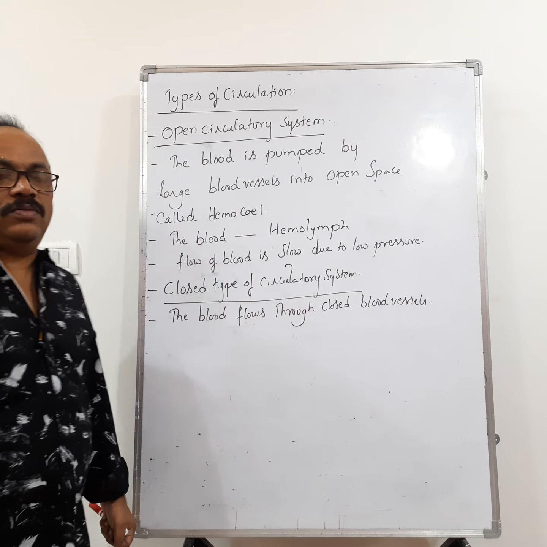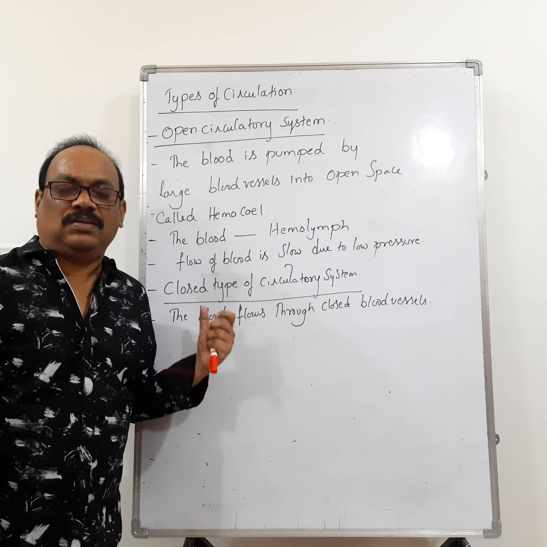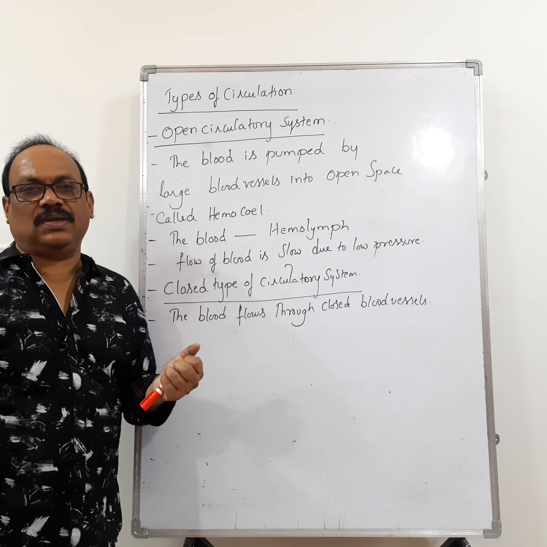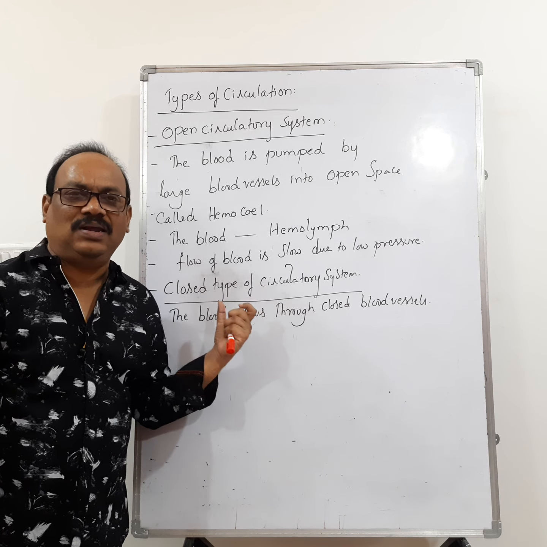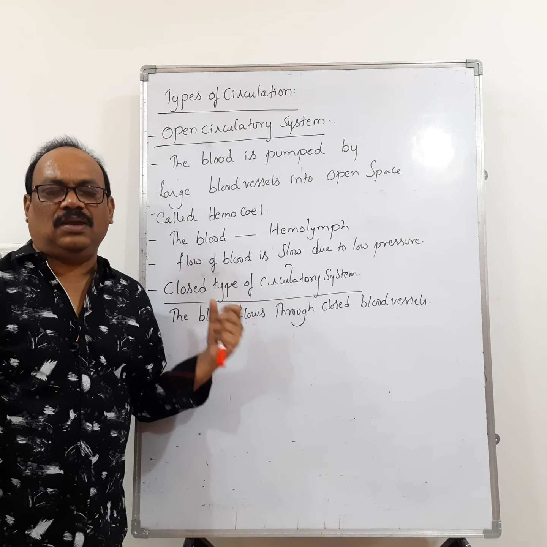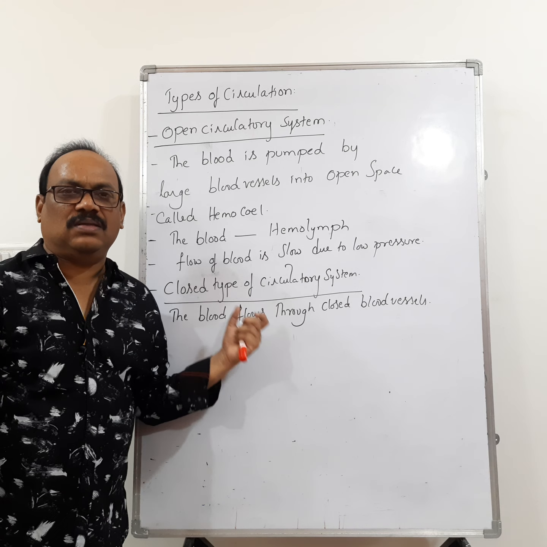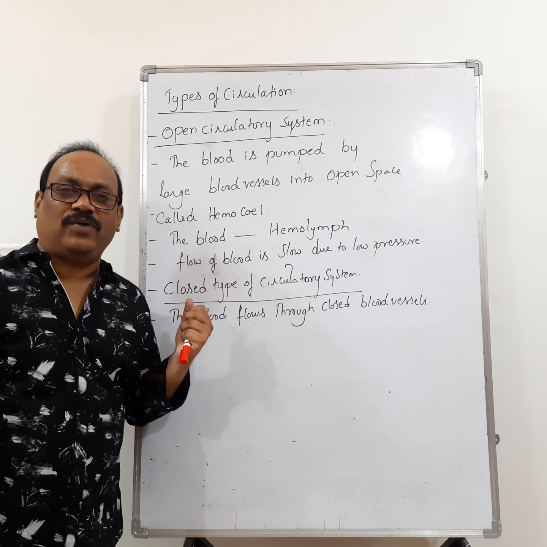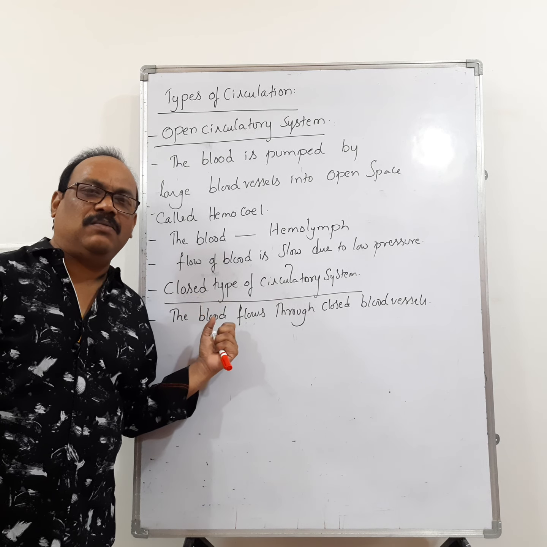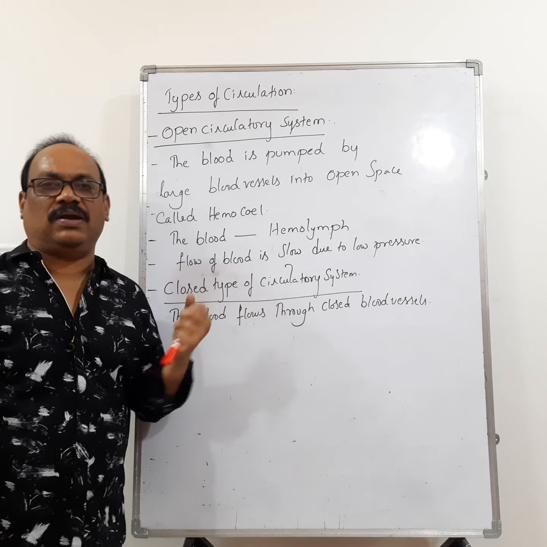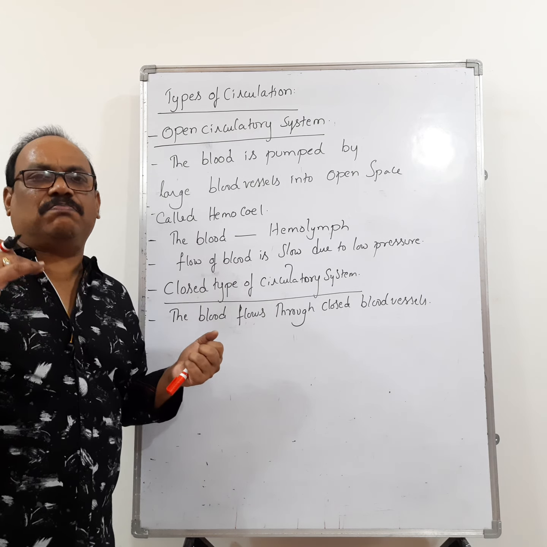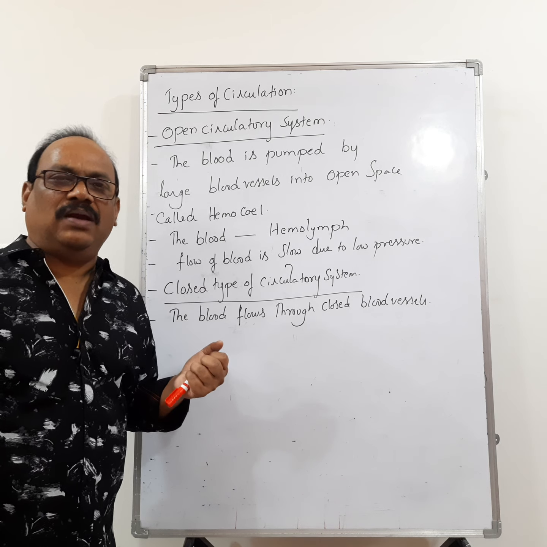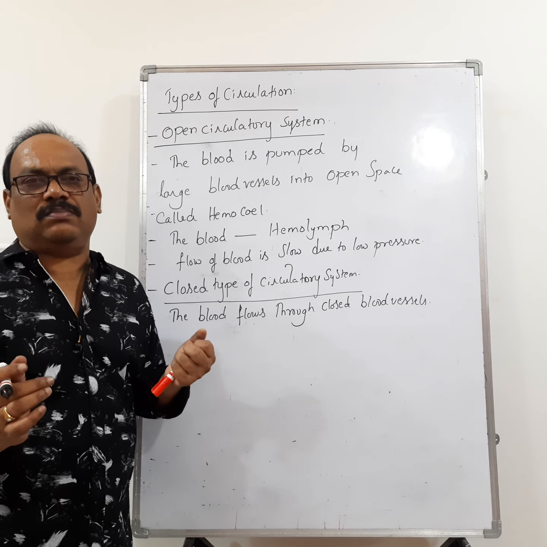We know that the heart is the pumping organ. In closed type of blood circulatory system, blood from the heart is carried by blood vessels. Again from tissues, the blood is brought to the heart through the blood vessels. That means the blood is pumped by the heart through the blood vessels, and again returns to the heart through the blood vessels.